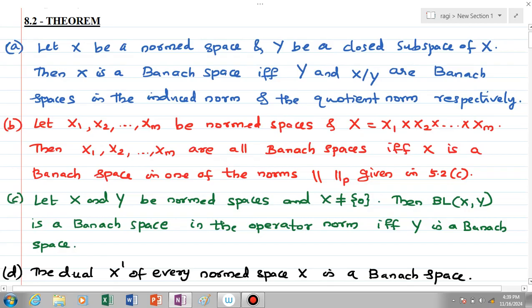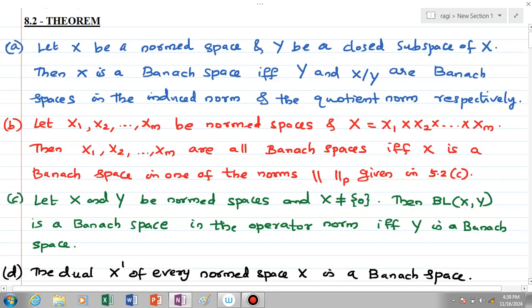The first one we have to prove is, we have X and Y where X is a normed space and Y is a closed subspace of X. Then X is a Banach space if and only if Y and X by Y are Banach spaces.